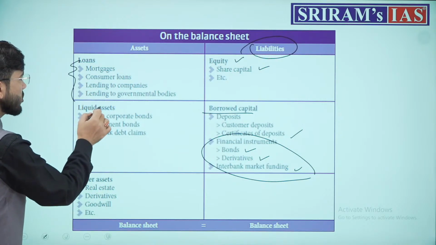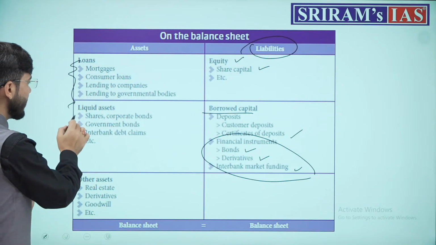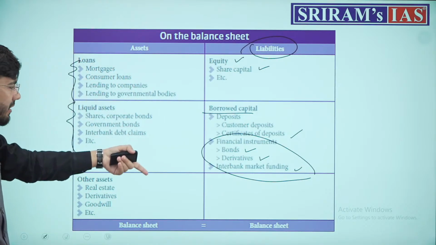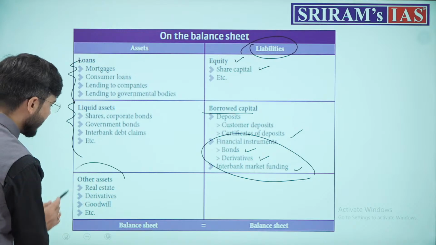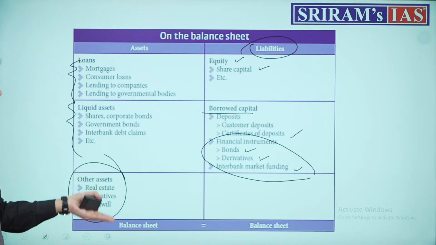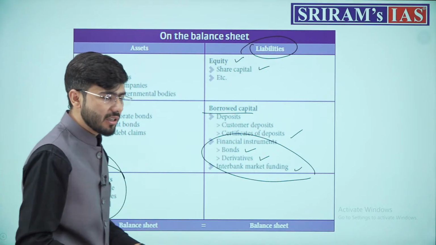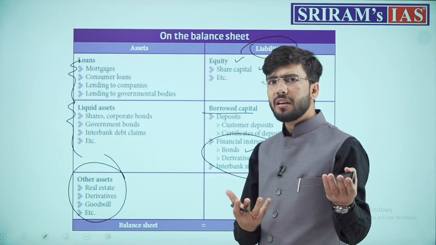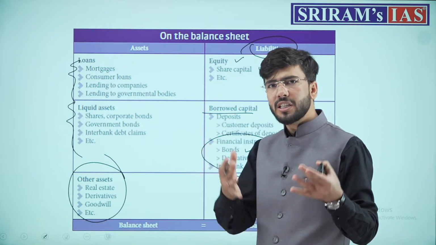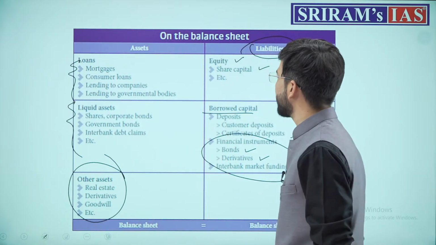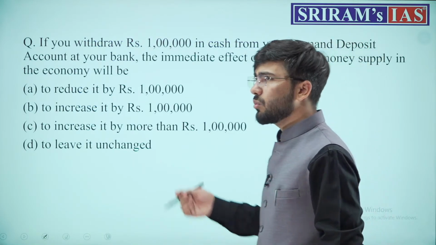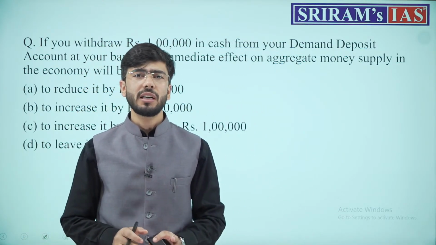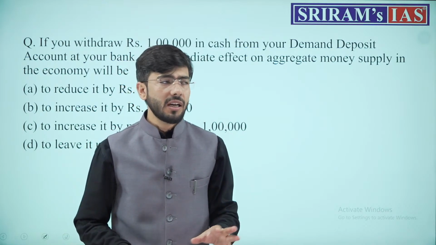Assets are those loans which the bank has generated. These are all the liquid assets in which the bank has invested its money. And any other asset, for example, a bank has its branches, its buildings, its cars, computers, furniture; that is an asset for the bank. Now, this was one of the trickiest questions which UPSC asked, but very simple to understand and very simple to comprehend.